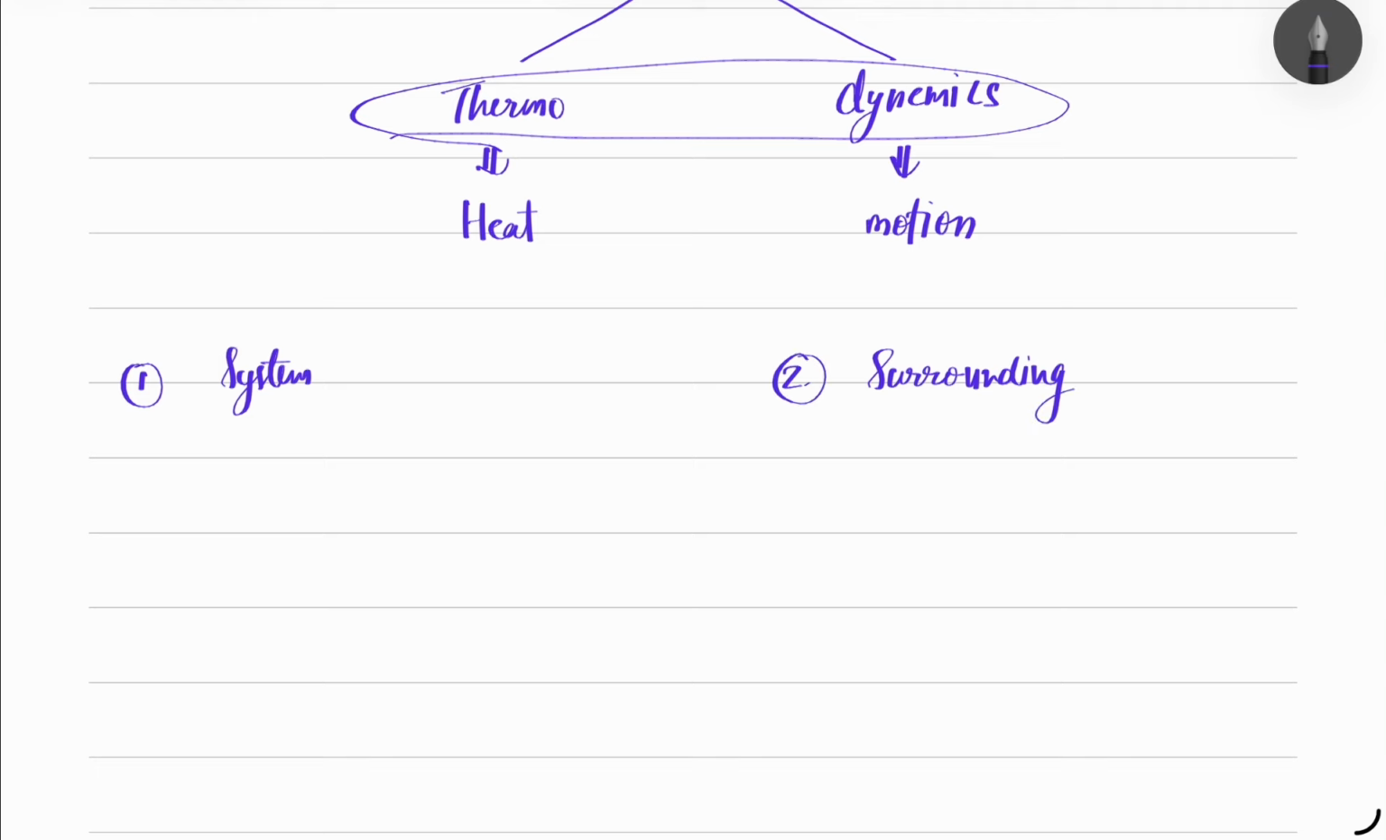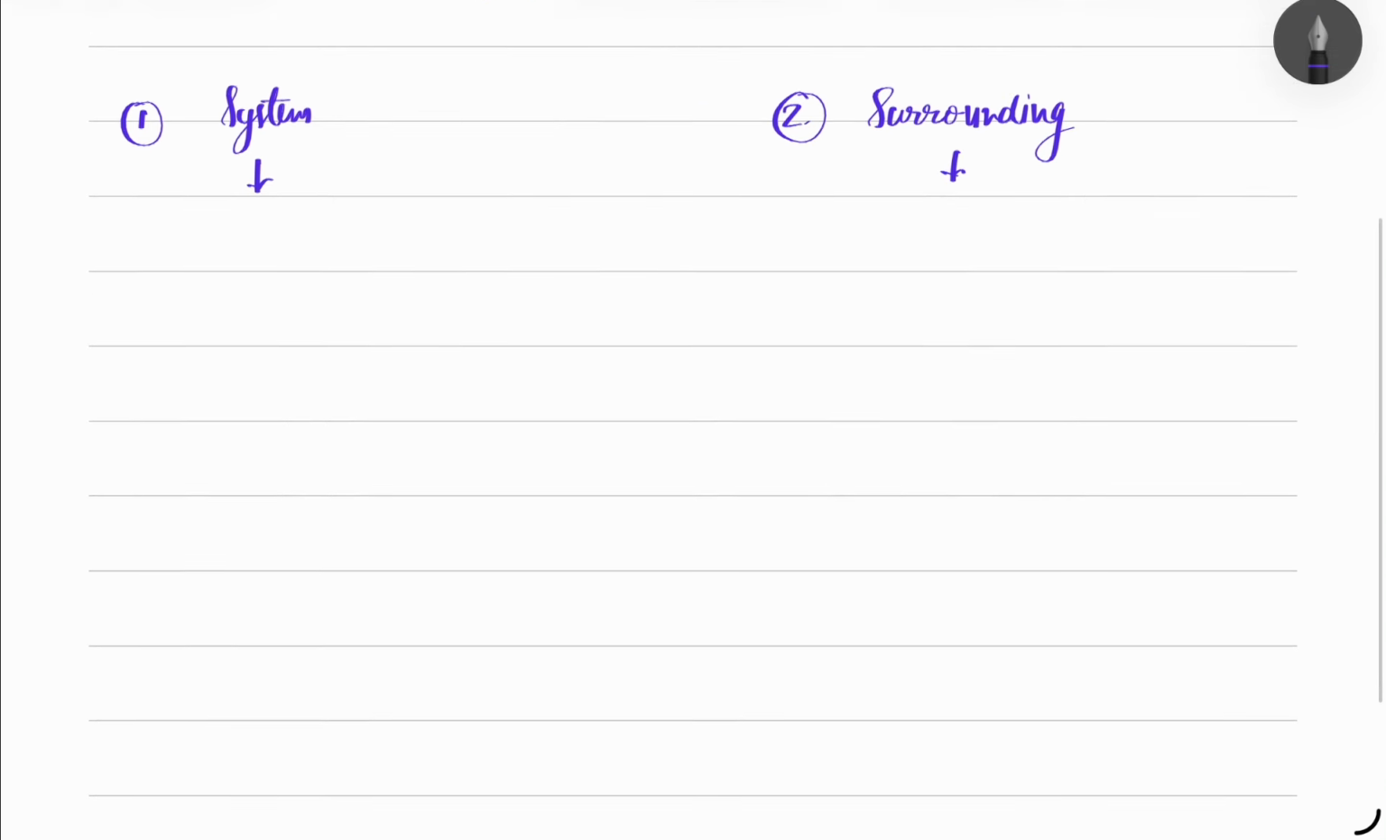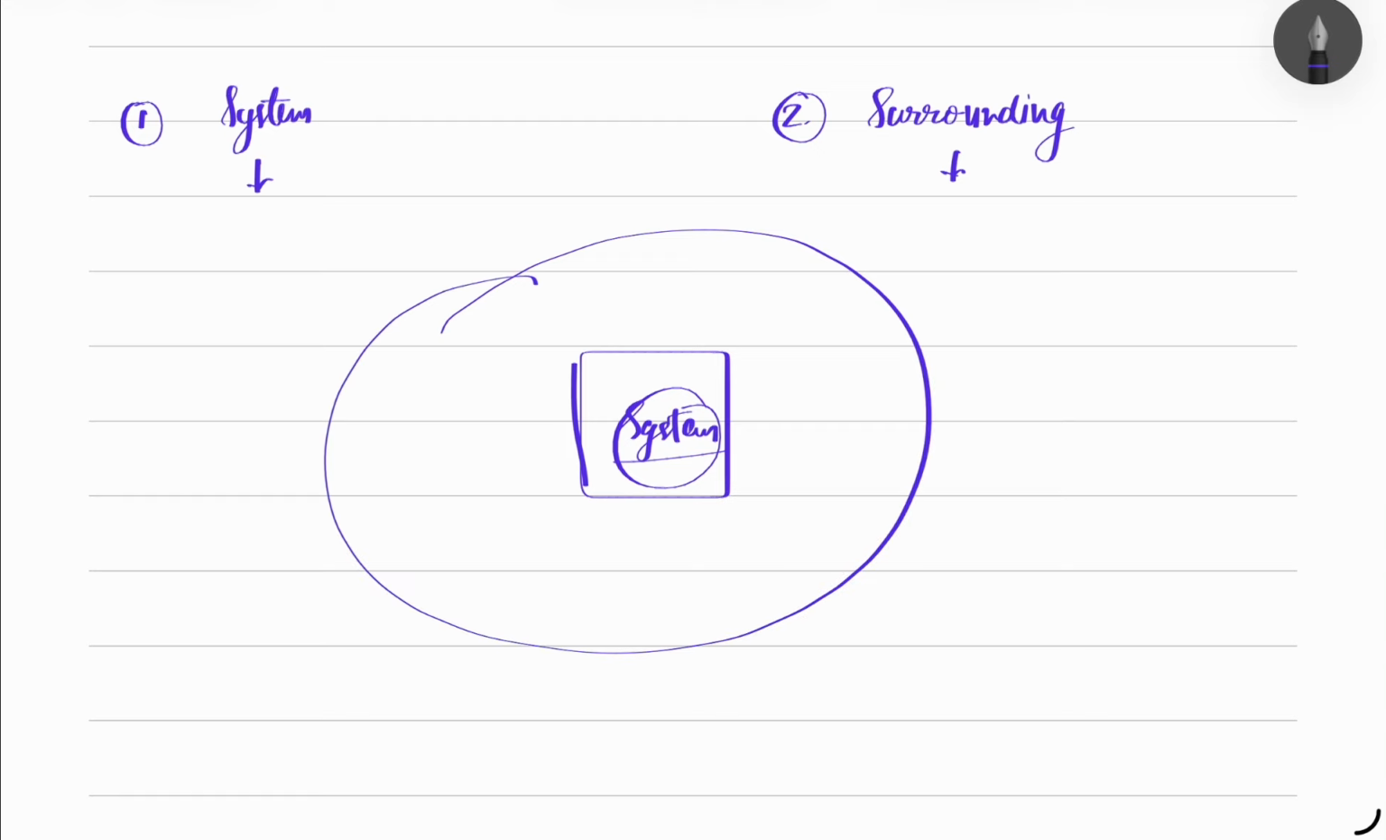So what is system? The part of the universe which we selected for investigation is called a system. Means if you want to know anything, you have this system. To know the thing, to know the process, we need to study the system. Other than this system, all of the rest of the universe is called surrounding.